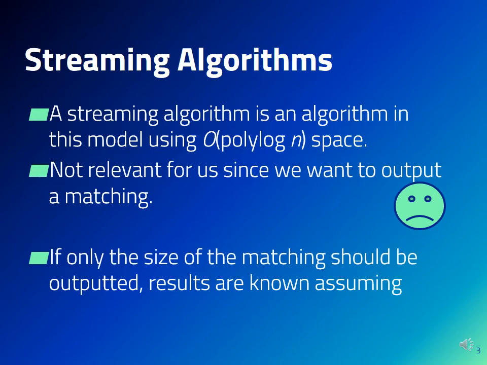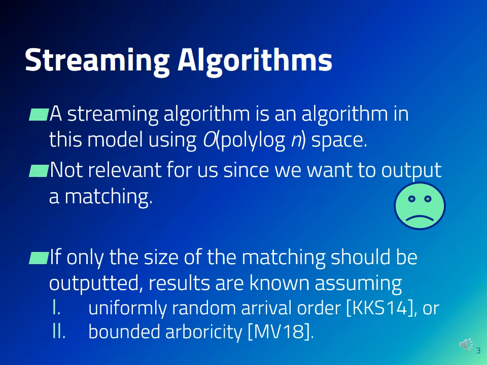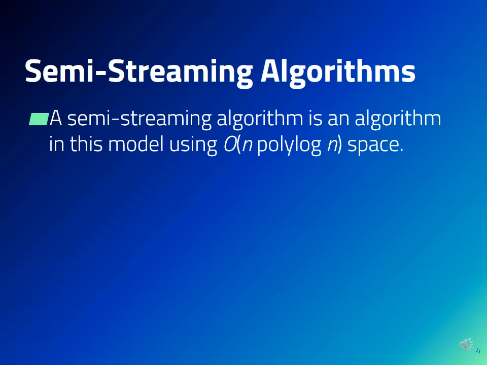However, we note that if one is only interested in outputting the size of the matching rather than the matching itself, then there are results that are known using streaming algorithms under some assumptions. For example, if the edges of the input graph arrive in a uniformly random order, or the input graph has a bounded arboricity.